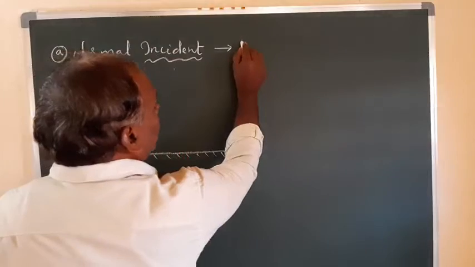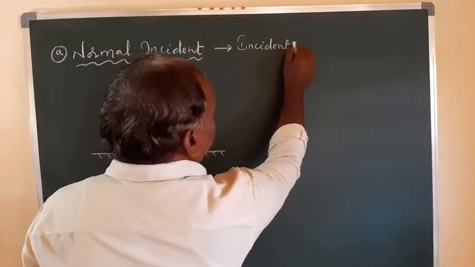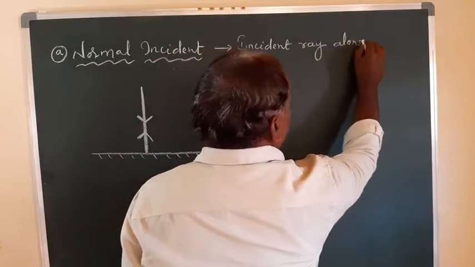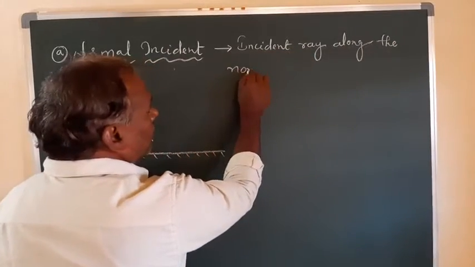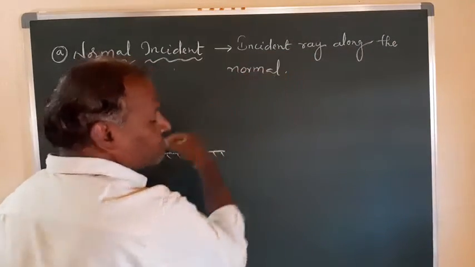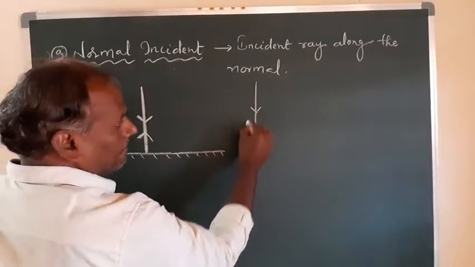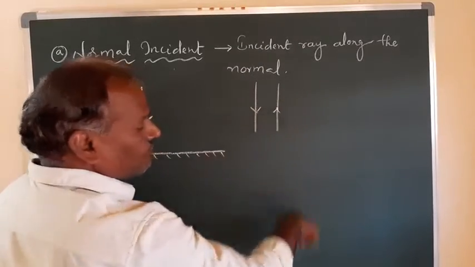So this is the incident ray, right? And this is the reflected ray.